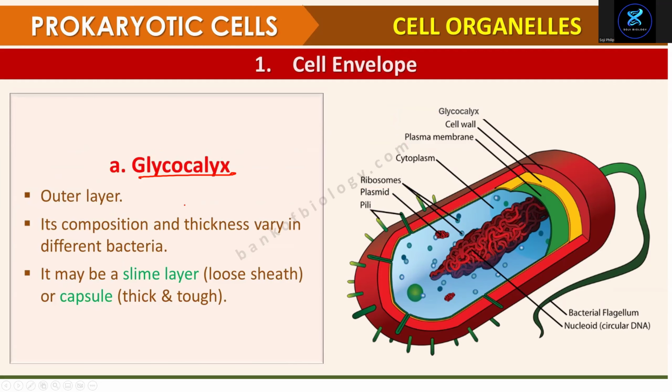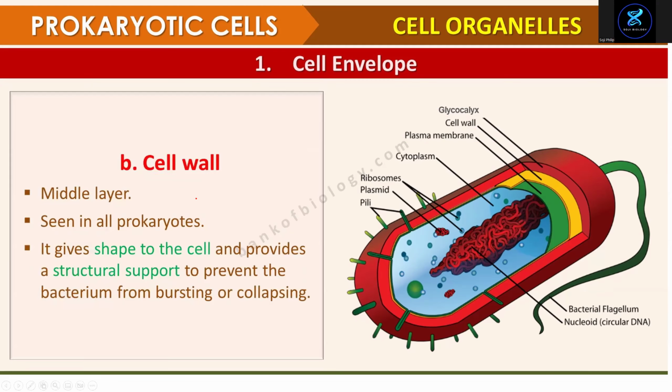The glycocalyx is the outermost layer, and it can vary in thickness. What are the two types? Slime layer, loosely attached. Capsule, tightly attached, thick and tough. These are the two types of glycocalyx. And the cell wall is the next layer. It's in every prokaryote, gives shape to the cell and prevents bacteria from bursting or collapsing by giving support.